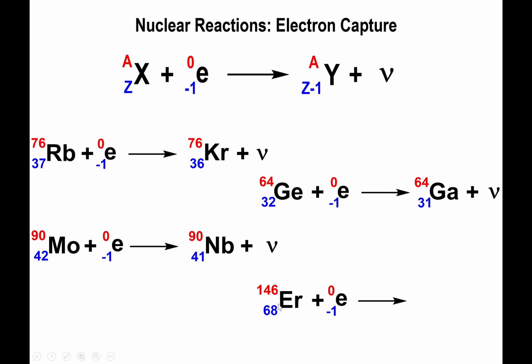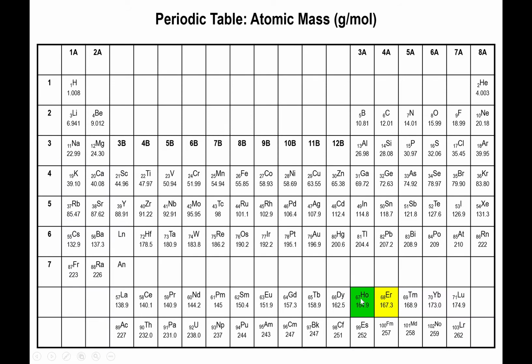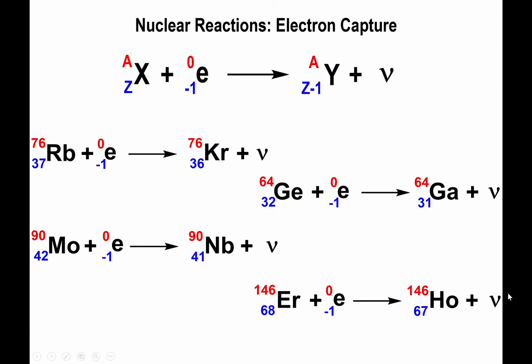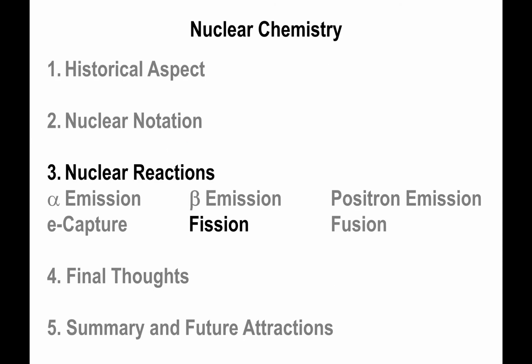Finally, erbium. Erbium-146 undergoing electron capture will produce the neutrino, but the atomic number will go down by 1 unit. It will now be 67. The atomic mass will be 146. And looking at the table, element 67 is holmium. So we'll input that as the identity of the element. So this is pretty much it for electron capture.